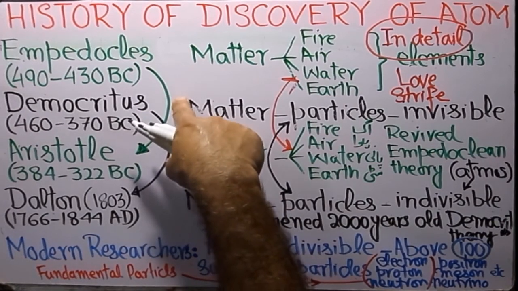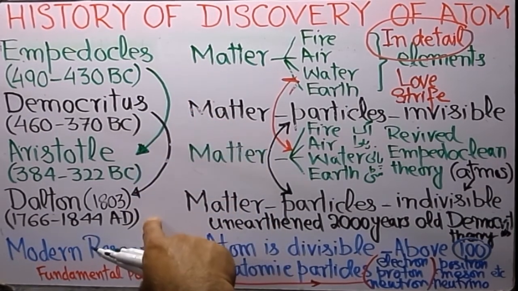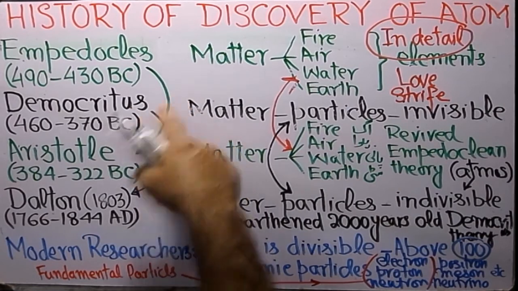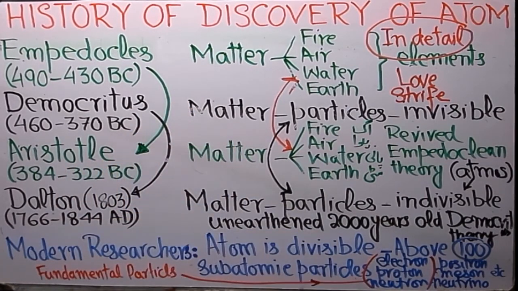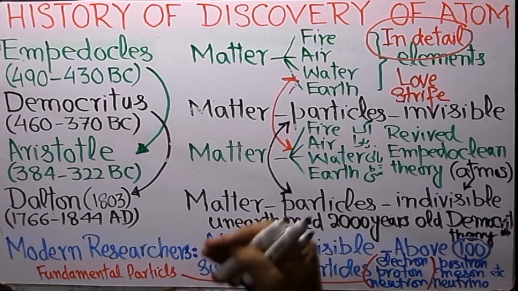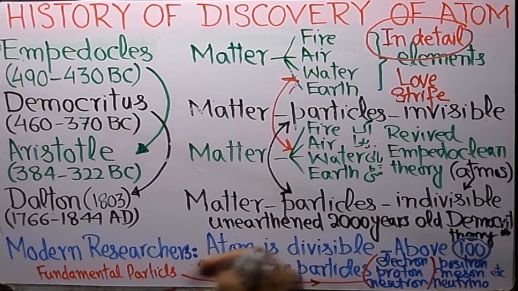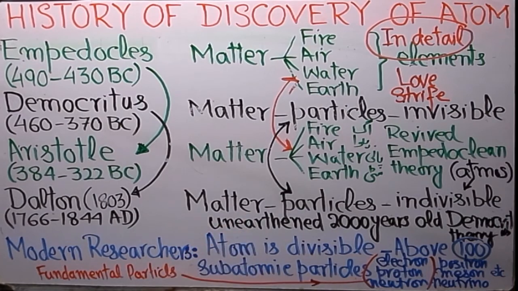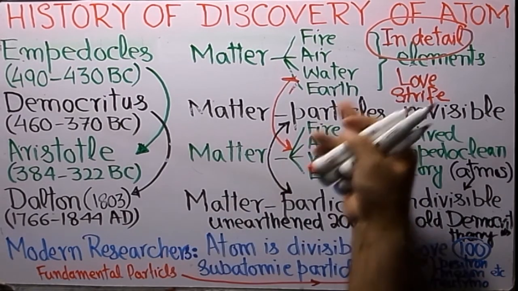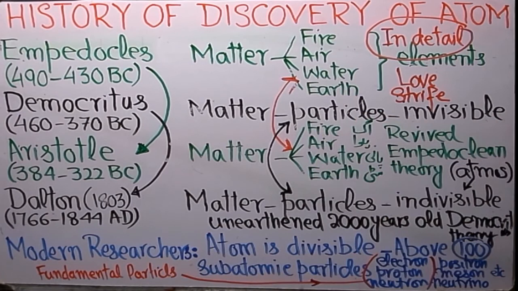What Democritus said was later said by Dalton. But due to the intervention of Aristotle, all the atomists and other scientists were derailed from the path that matter is composed of atoms. Instead, they started believing that matter is composed of fire, air, water, and earth, etc.